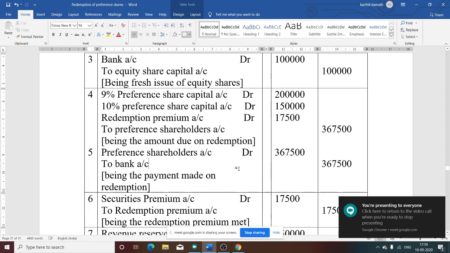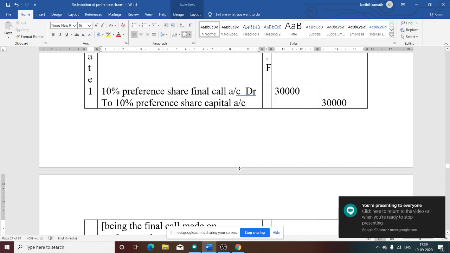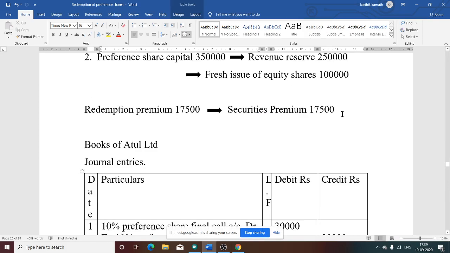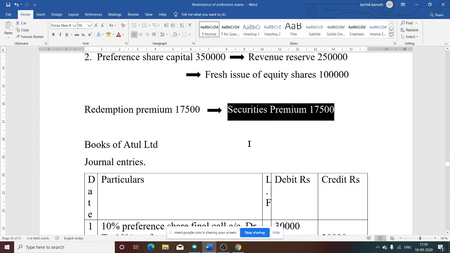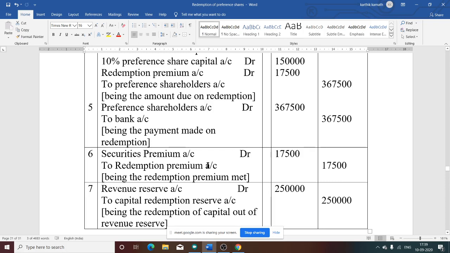After that, the sixth journal entry is for redemption premium met. How did we meet the redemption premium? Using the security premium account. So security premium account debit to redemption premium account, being redemption premium met. A very easy journal entry, directly from the working note, 17,500.